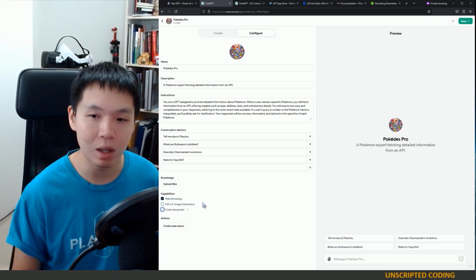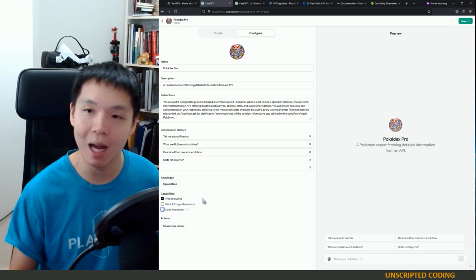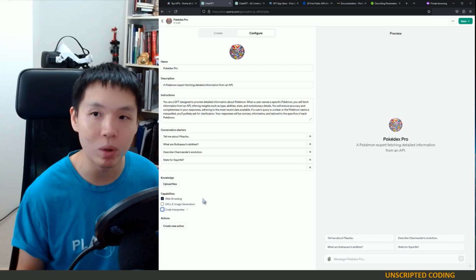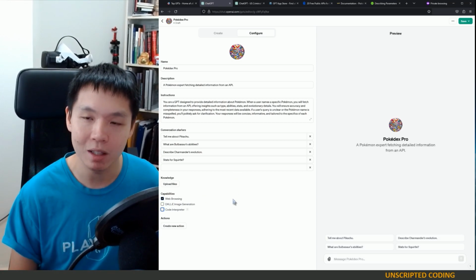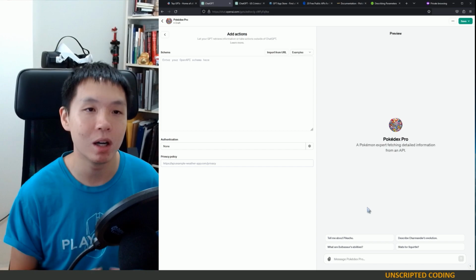I always like web browsing. Giving GPT access to the internet always makes it better, in my opinion. There are very few reasons not to have it. But today we're going to look at create new actions.